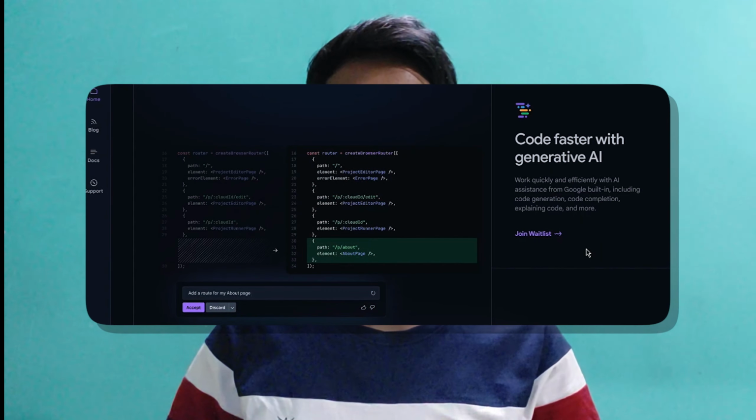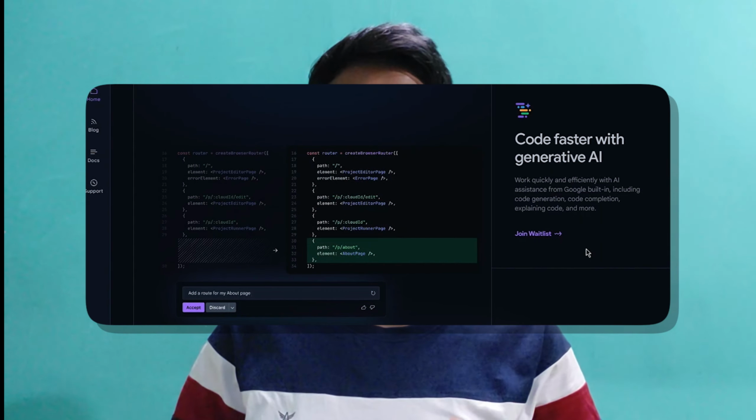Code faster with GenAI, and this is my favorite because you can get the help of Gemini AI here for generating your code. It will not only generate code, it also optimizes your app. You just need to write a prompt: Hey, I want to generate a code for this, and it will generate the code. Well, let's move on to how you can get Project IDX access for free.